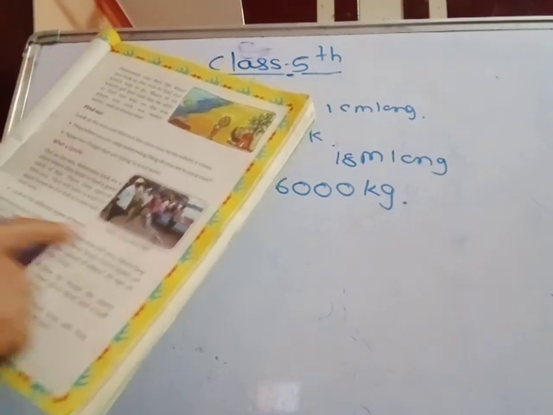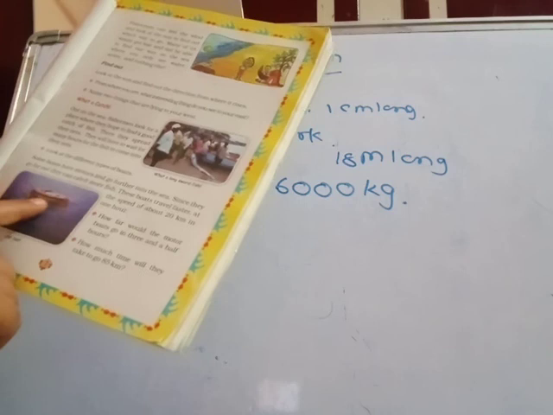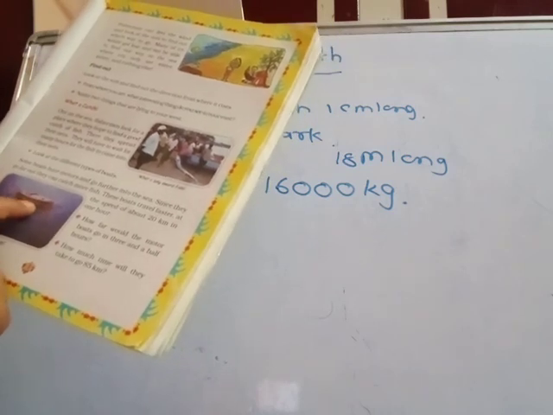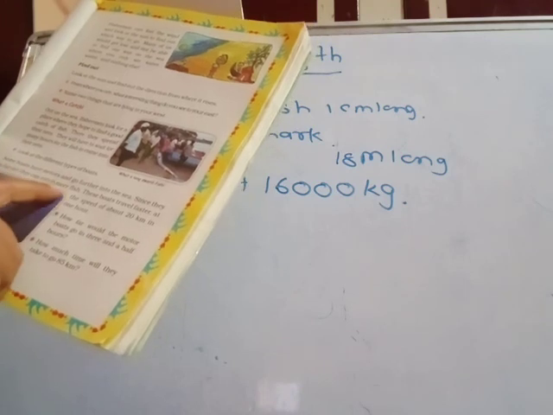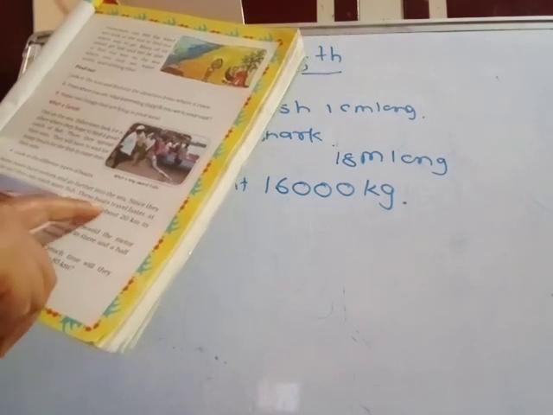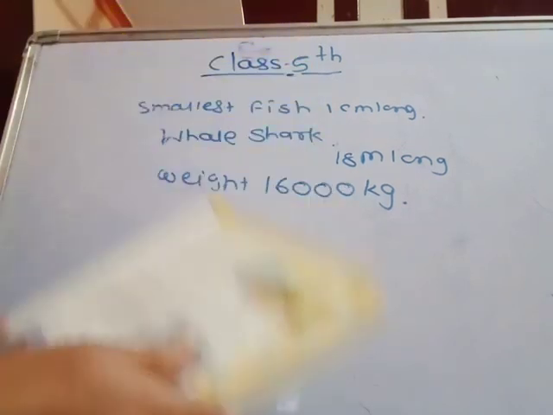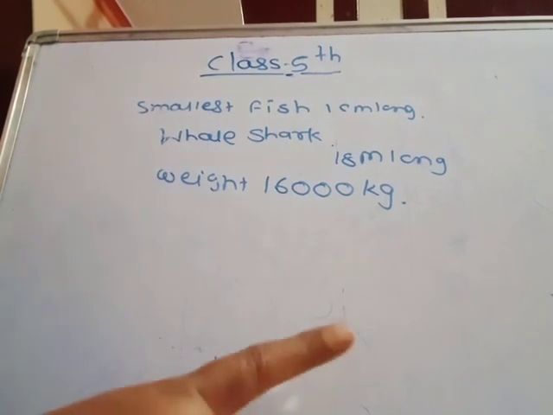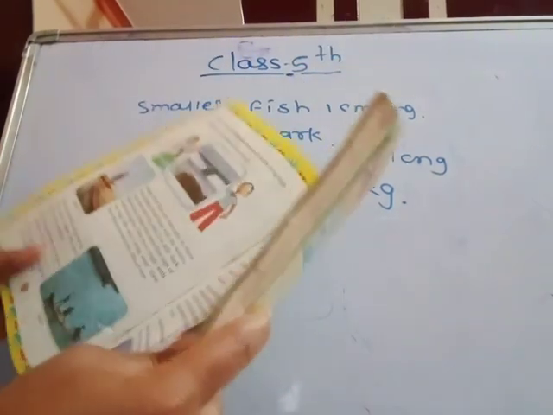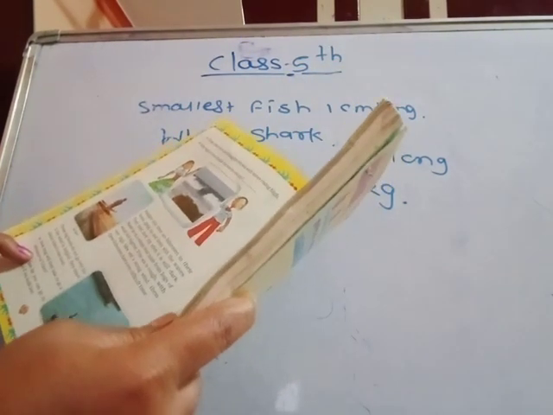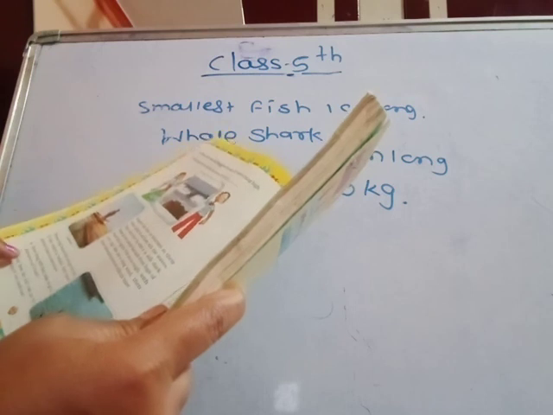Look at the different types of boats here. Some boats have motors and go further into the sea. Since they go far out, they can catch more fish, and these boats travel faster. In 1 hour they can go 20 kilometers. The speed of this boat is 20 kilometers in 1 hour. This small log boat travels in 1 hour only 4 kilometers.